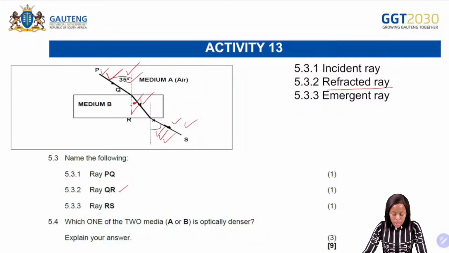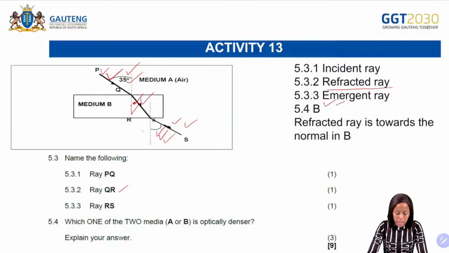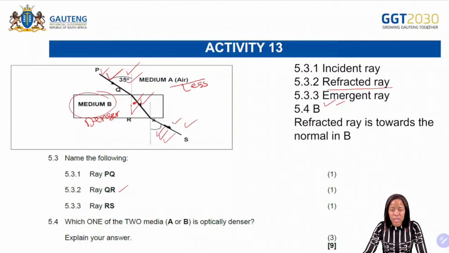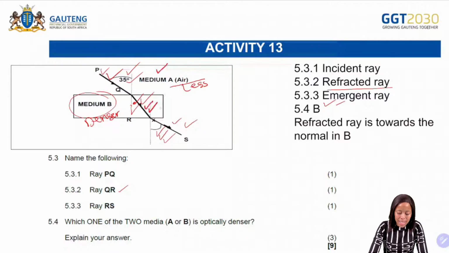Which one of the two media, A or B, is optically denser? Explain your answer. Okay, so our answer for that one will therefore be B. Why is it going to be B? This medium is A. So A is less dense. This one is more dense. So if it's more dense, what happens to the refracted ray? The refracted ray will therefore move towards the normal. So if we are moving from less dense to more dense, the refracted ray will move towards the normal.